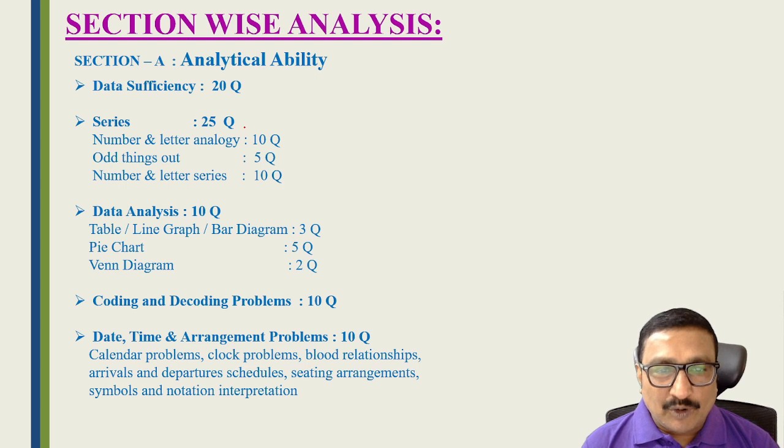Now very important, students: if you have a clear idea about each topic and how to prepare, then you can crack a good rank in TS ICET 2023. In analytical ability, there are 5 topics. One is data sufficiency, which consists of 20 questions. Then number series and letter series.